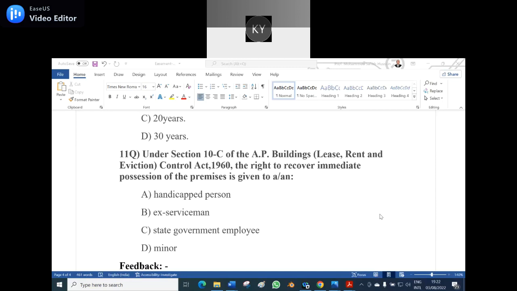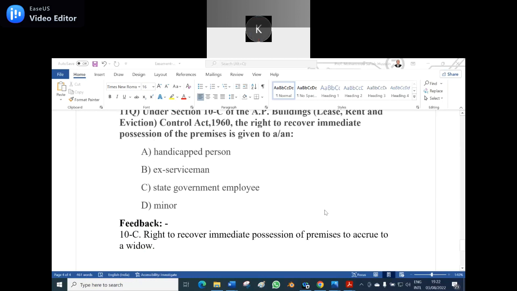Sir, no negative marks for options. It is a widow, she's in the Act. None of these, no. There is an answer in it also. Option D, state government employee. Yes, option B is the right answer, ex-serviceman. Yes, as you said, it extends to a widow also, hence the right to recover immediate possession of premises accrues to a widow. But I found ex-serviceman also, so please check it. Because widow was not given in the options, I tried and found the answer ex-serviceman.